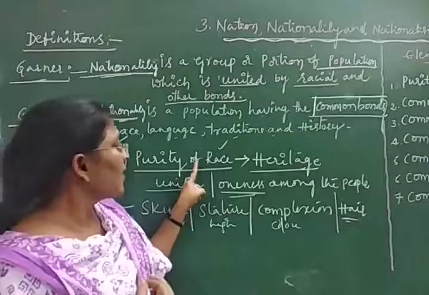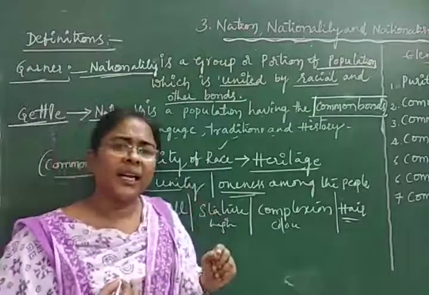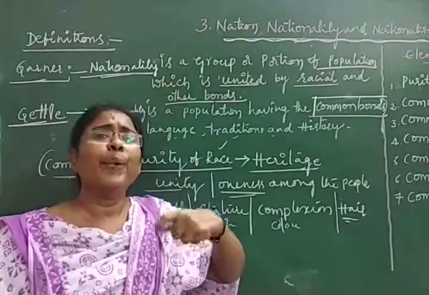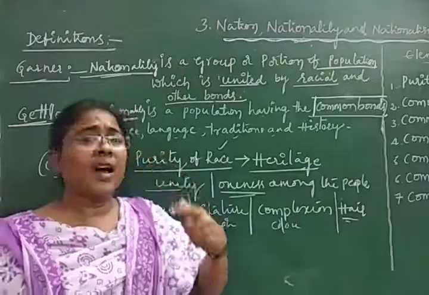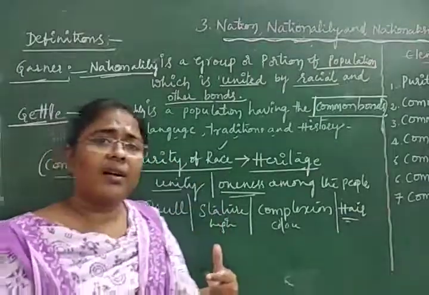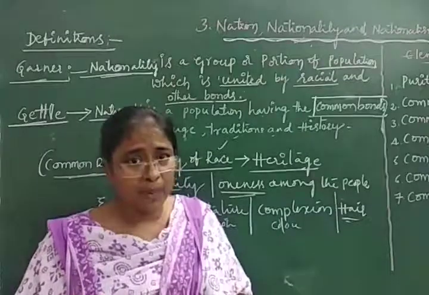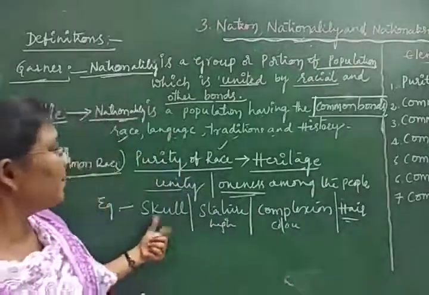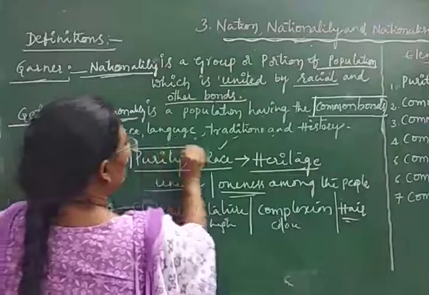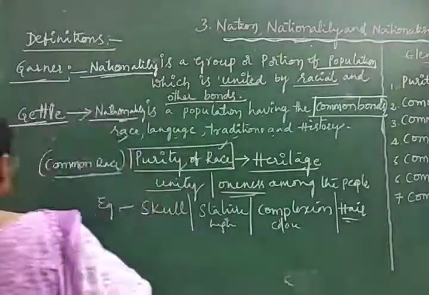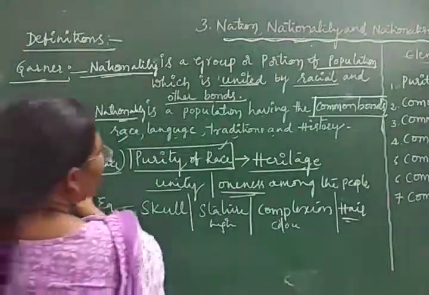So common race or purity of race brings common feelings or oneness among the people. You have to remember this purity of race. It is one of the essential elements of nationality.